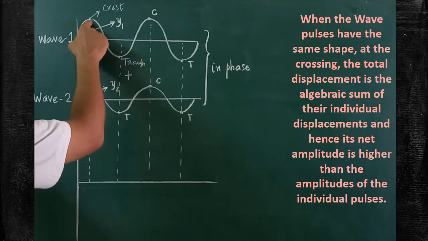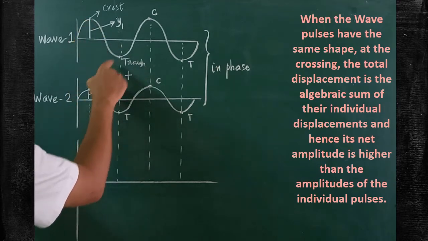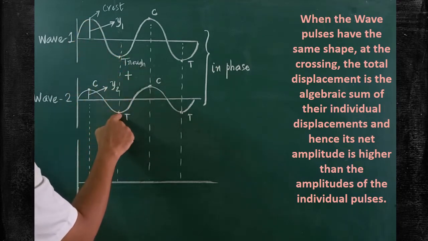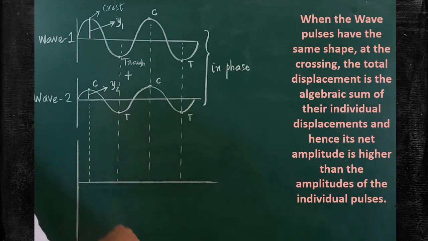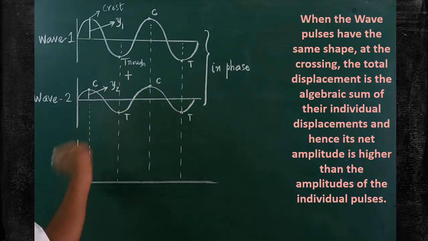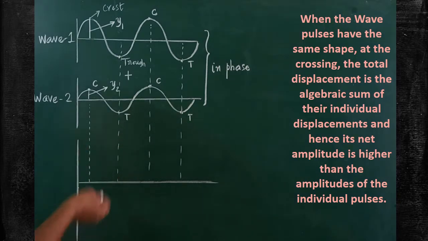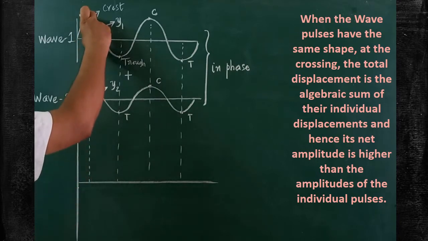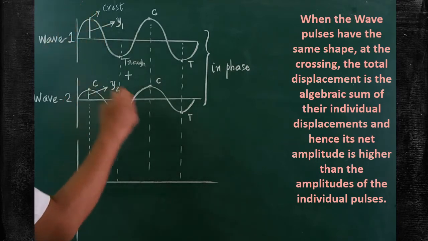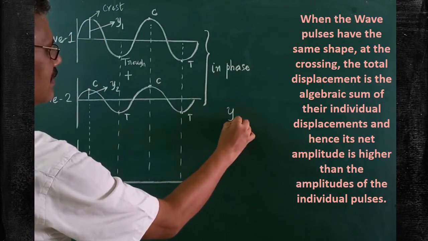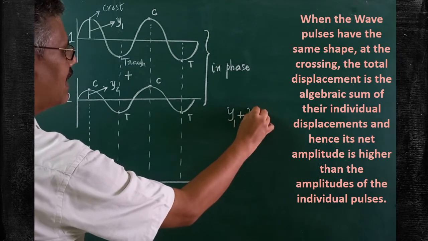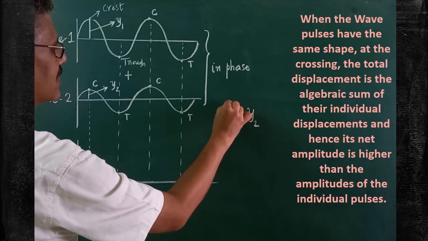When crest of the wave combines with crest, and trough of the wave combines with trough, the resultant wave amplitude will be bigger. The resultant wave amplitude and displacement will be bigger. How to draw the diagram of the resultant wave? First you have to measure the distance, displacement y1. That y1 is to be vectorially added with y2, displacement of the second wave.